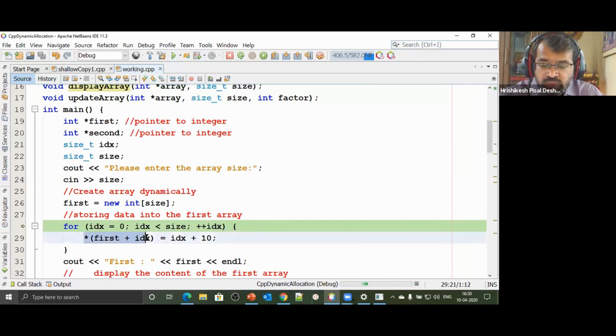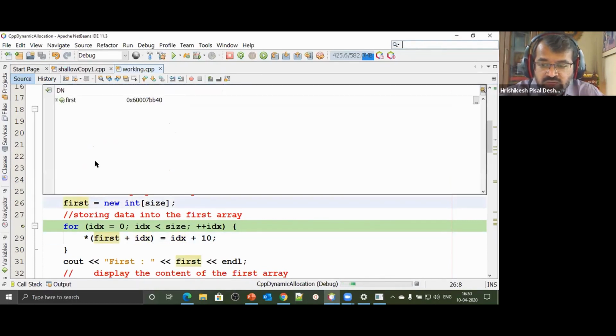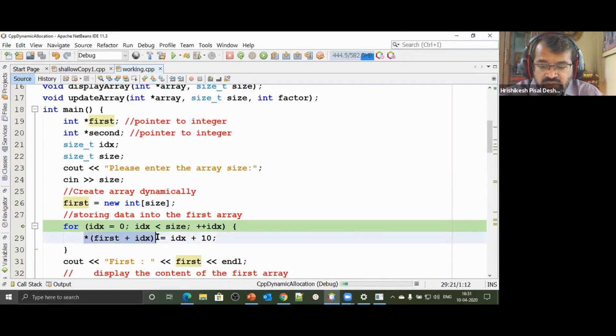Now in each of those elements we go on storing some data. Currently, although the first pointer is pointing to that particular location, the value at that location is some garbage. Luckily it is 0, but it is a garbage value. Now we say first plus idx.